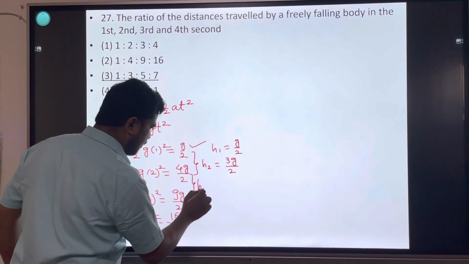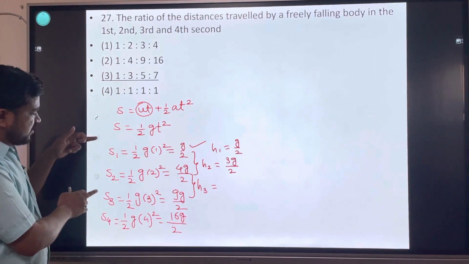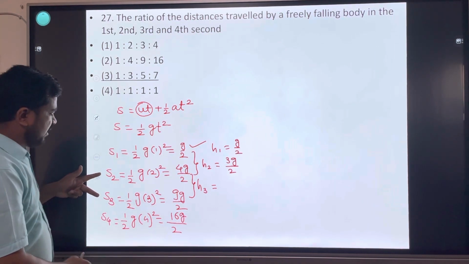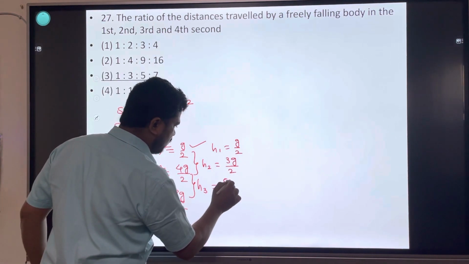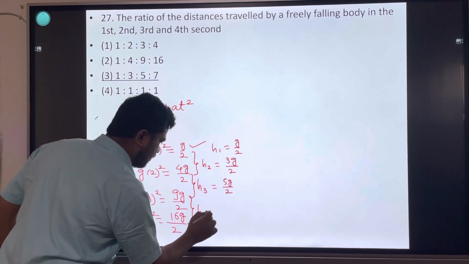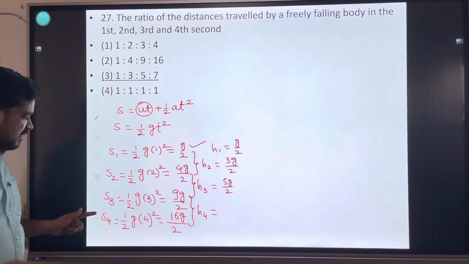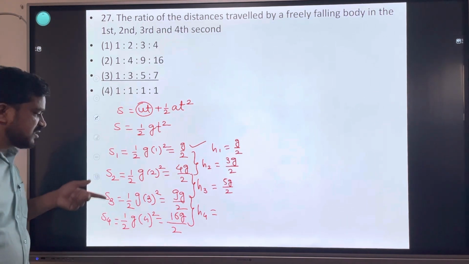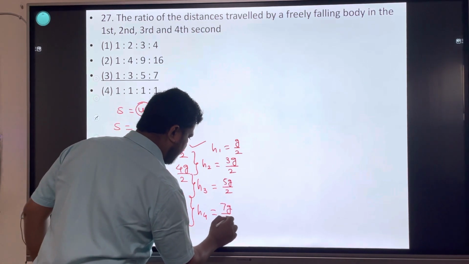Distance in third second is distance in total 3 seconds minus distance in 2 seconds. We will get distance in third second: 9g upon 2 minus 4g upon 2, 5g upon 2. Distance in fourth second is equal to distance in total 4 seconds minus distance in third second: 16g upon 2 minus 9g upon 2, 7g divided by 2.